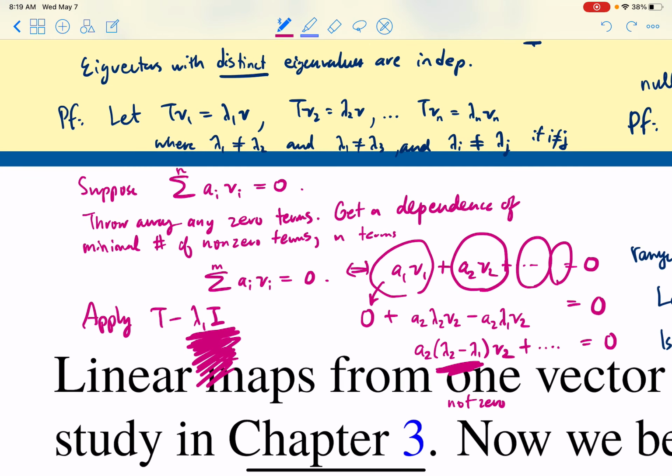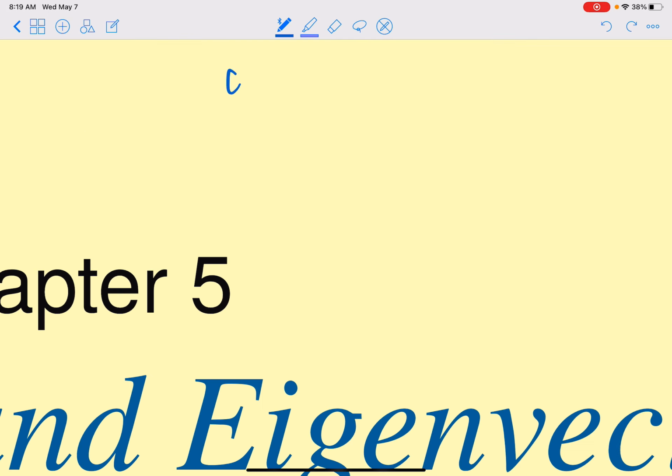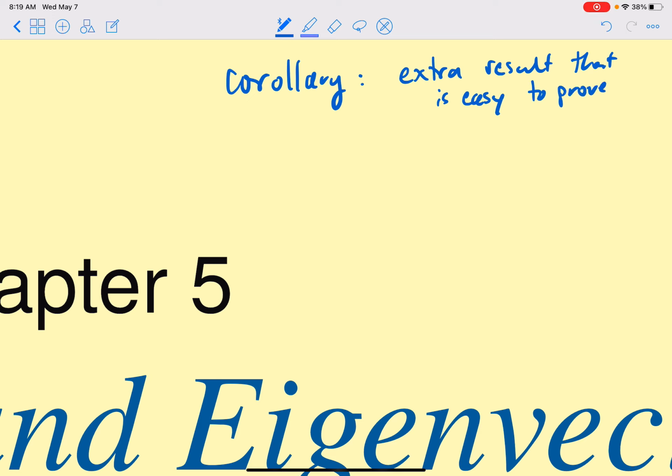Okay. So that's an important result. Right away, a corollary of this. So corollary is a word that means it's like an extra result that is easy to prove now that we just proved another one. Easy to prove using our previous result.